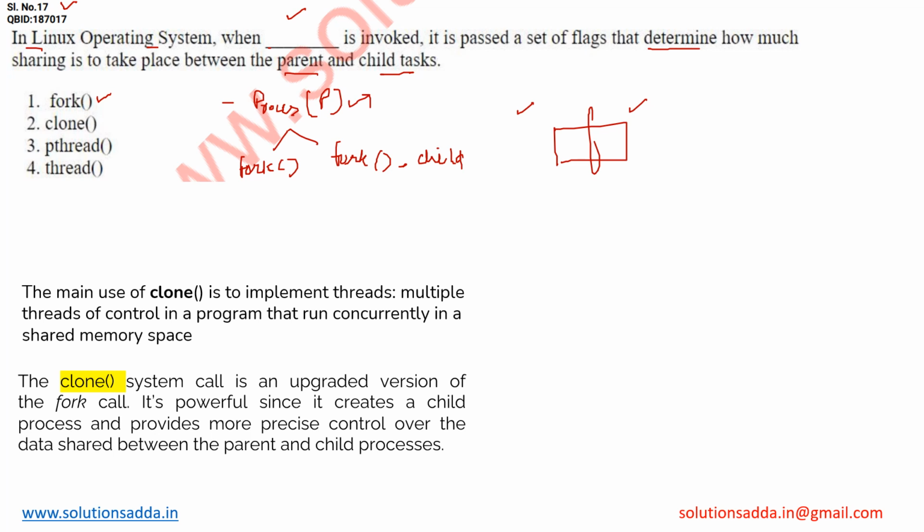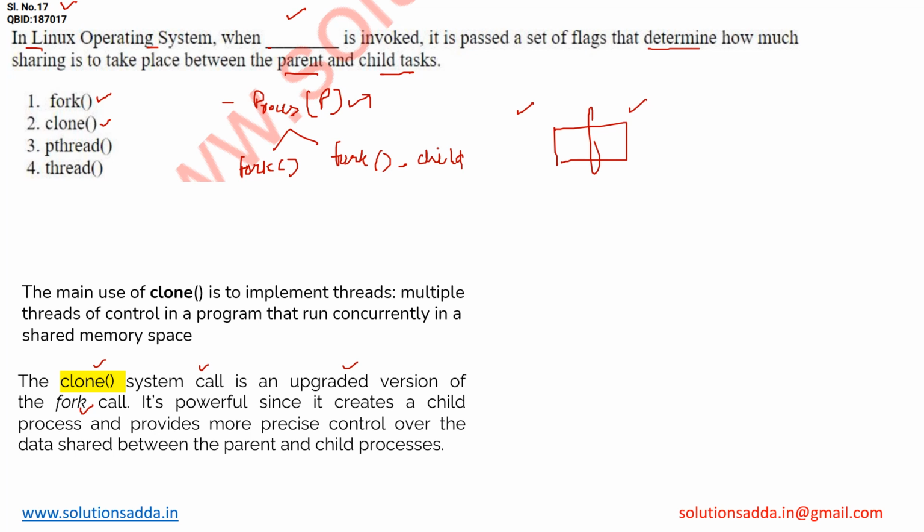But in order to make it advanced, we have a clone process. Clone process is basically the upgraded version of the fork call. Here I have mentioned that the clone function or clone system call is an upgraded version of fork call, because in the fork we are sharing the data between the process and the child process, but how much, there is no control over the sharing of the data.